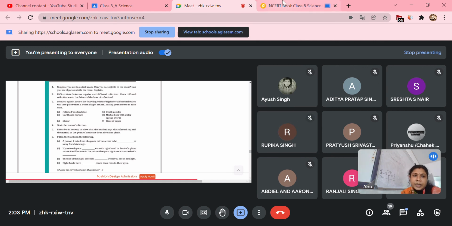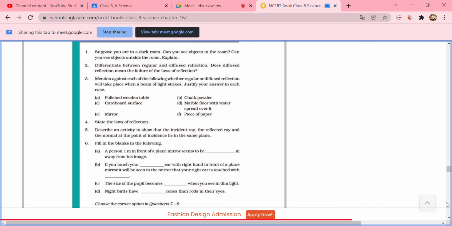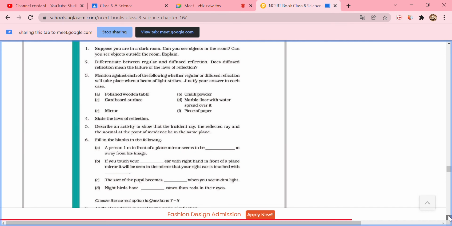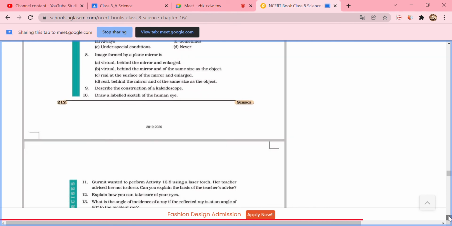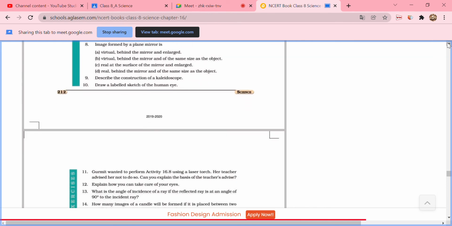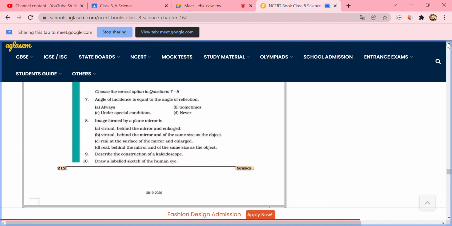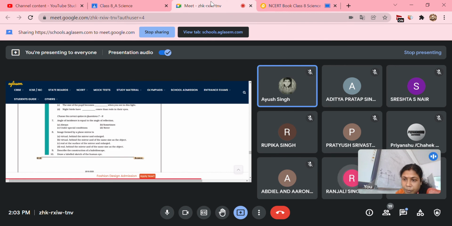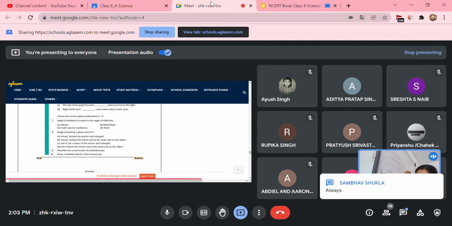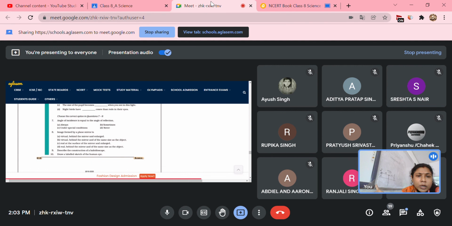Yes, ma'am. Okay, next, Ayush. Choose the correct options in questions 7 and 8. 7. Angle of incidence is equal to the angle of reflection. A. Always. B. Sometimes. C. Under special conditions. D. Never. Ma'am, what will the option be? A, always. Always, in any condition, whether it is regular or diffuse reflection, in dim light or in the dark. So always it will be the same. Yes, very good.